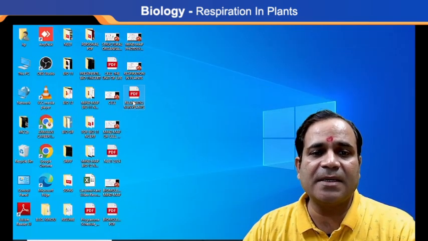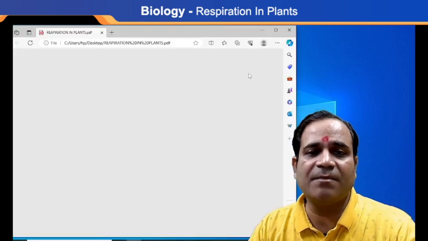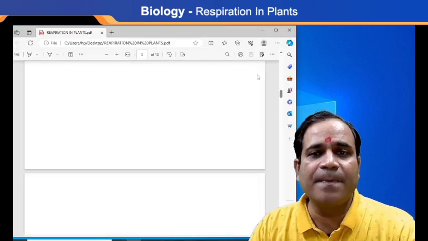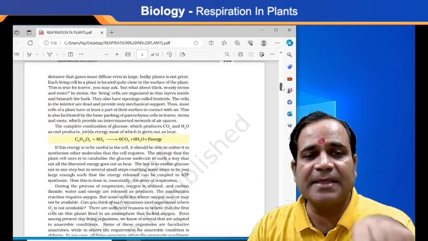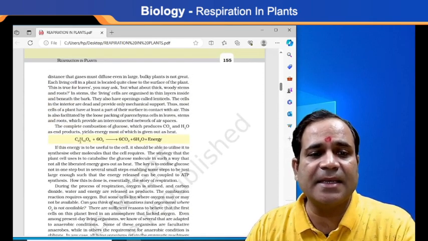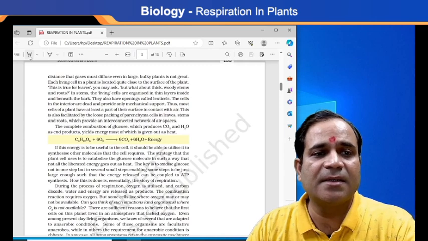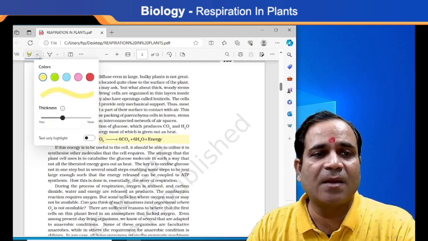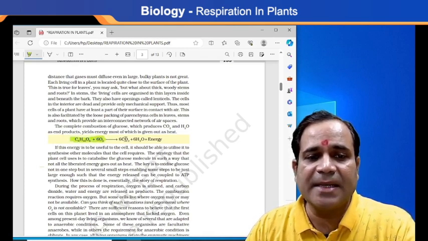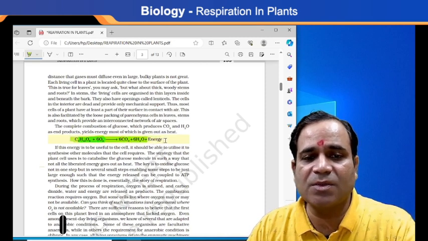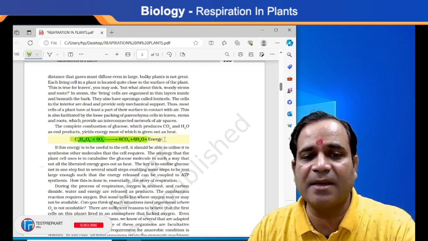Respiration in plants. Here you see glucose, C6H12O6, plus 6O2 gives 6CO2 plus 6H2O as well as energy. Am I right? Yes, definitely.